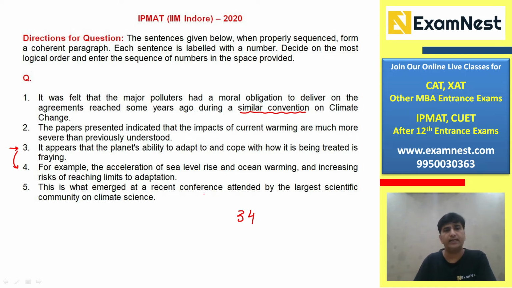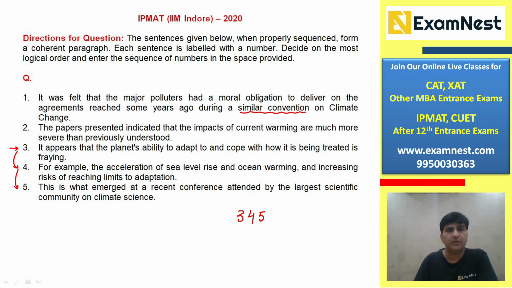This is what emerged at a recent conference. Because in 1 and 2 we are talking about a convention or a conference and a paper was presented there. So this is what emerged at a recent conference attended by the largest scientific community on climate science. So 3, 4, 5 will definitely be the first 3 statements from the given 5.